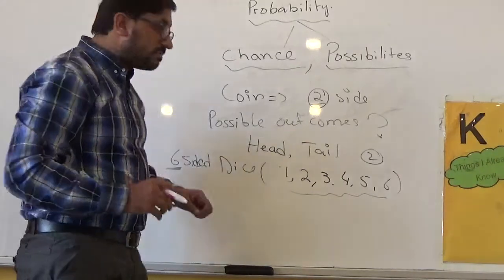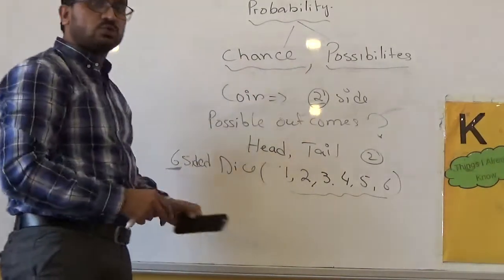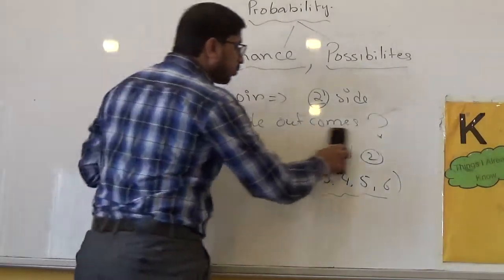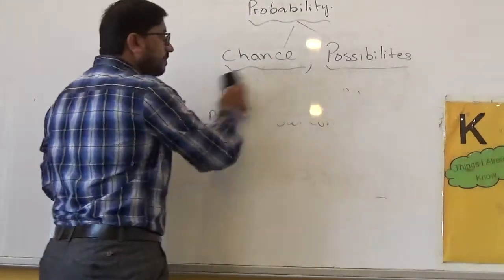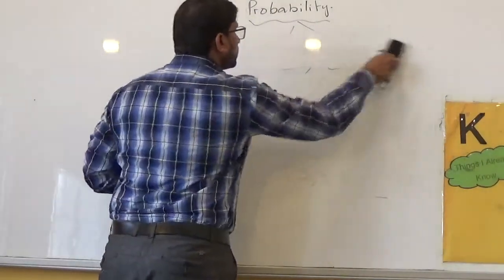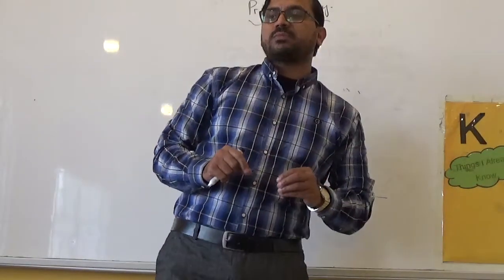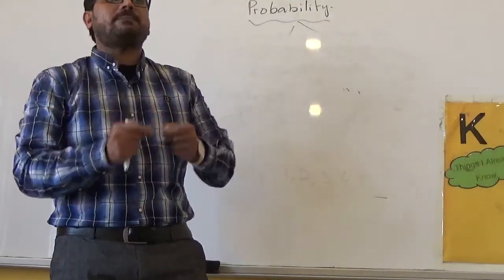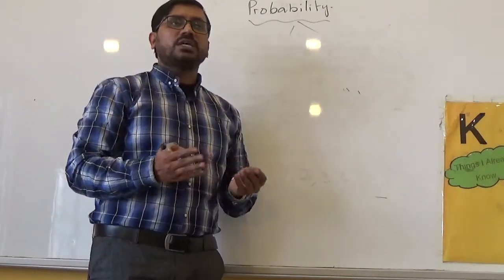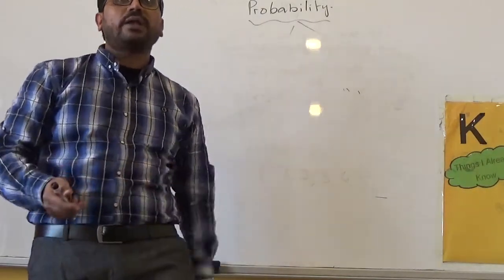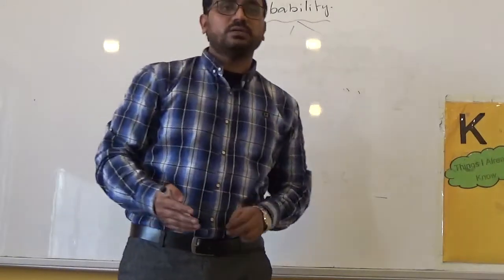So possible outcomes means what? After having these two examples, we can discuss that. What do possible outcomes mean? Keep in mind possible outcomes in probability terms. Whenever we talk about possible outcomes, that means if we flip a coin, how many chances would be there? If we roll a dice, how many chances would be there?